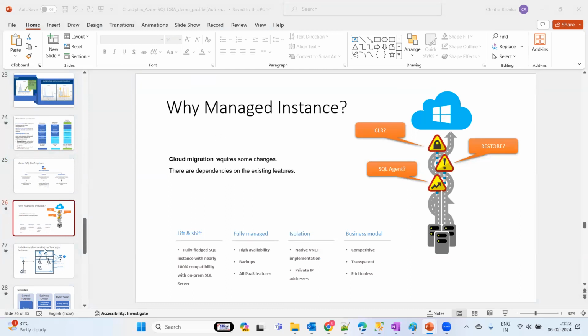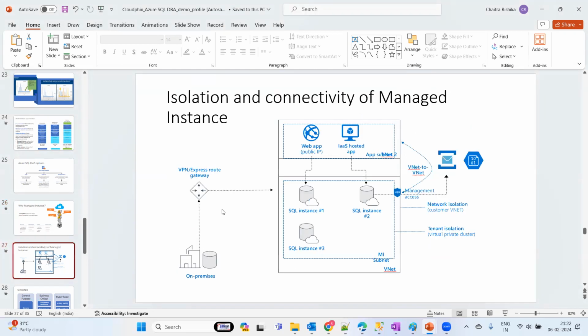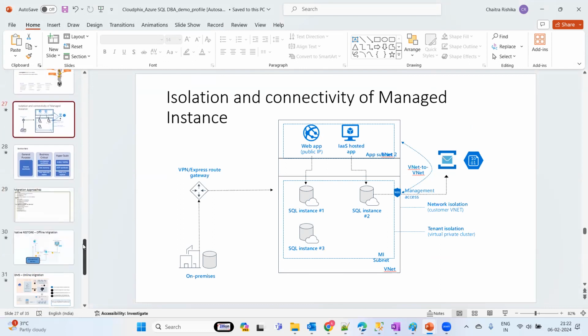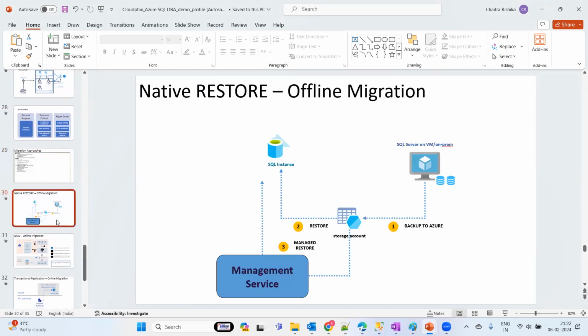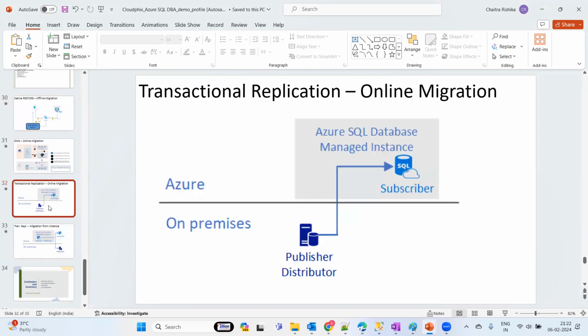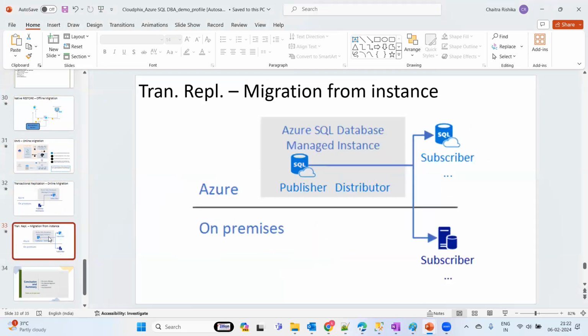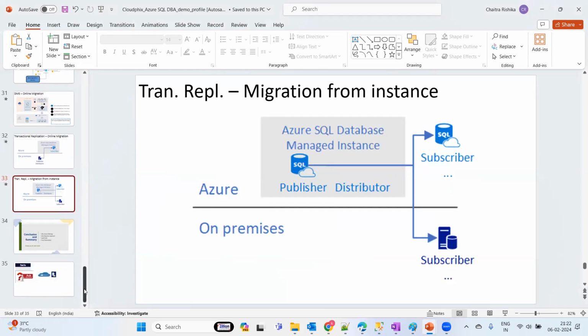We're also going to focus on the migration process as well. And on connectivity: how we're going to connect your environment, the Azure SQL VM, and how we're going to connect the management services. We are going to focus on the migration process from on-premises to the cloud landscape with different migration modules and paths.